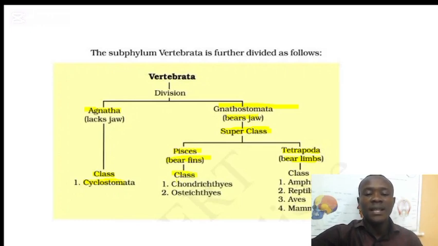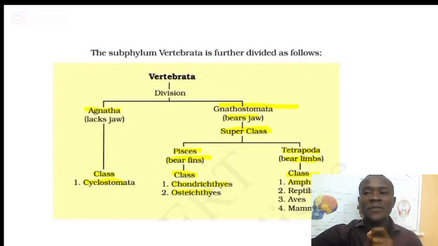In this case, the Pisces here have a skeleton made up of cartilage. And we have the class Osteichthyes. The Pisces here have a skeleton made up of bones. And we have classes under the superclass Tetrapoda. We have four classes. We have the class Amphibia.